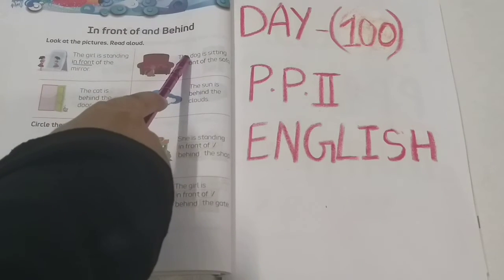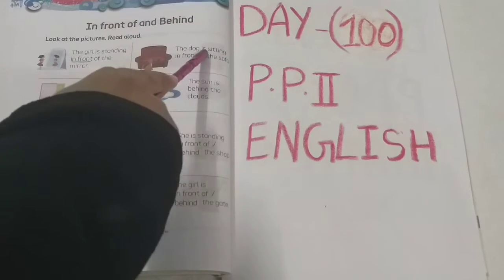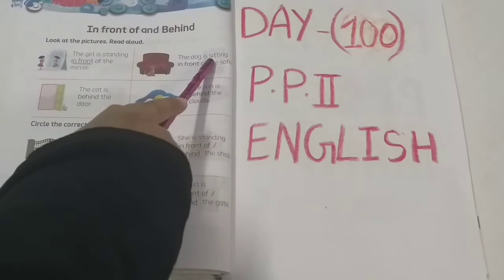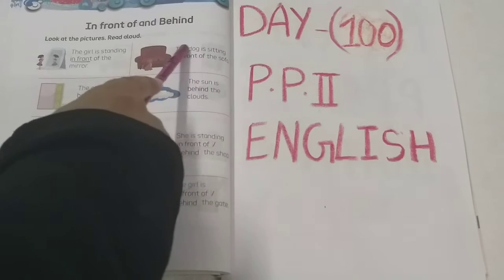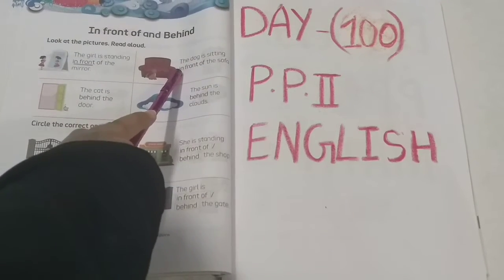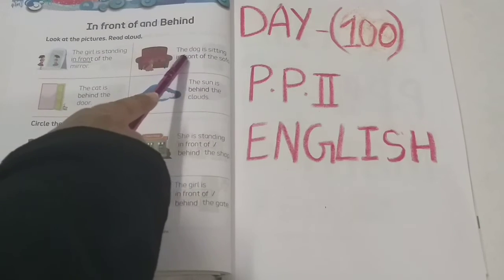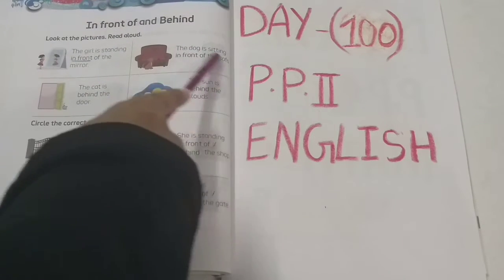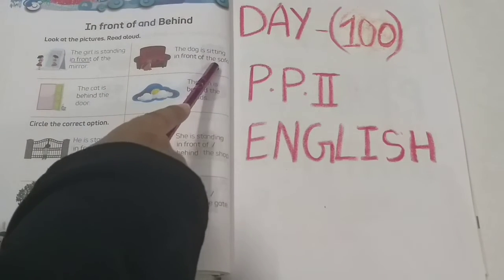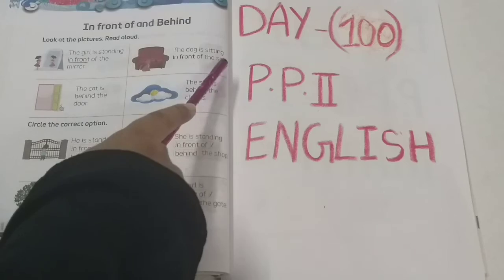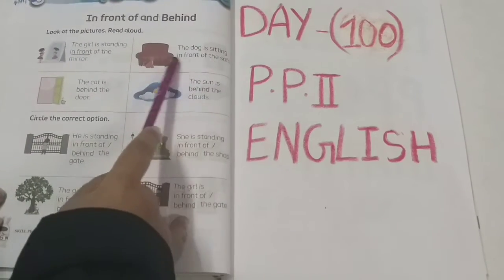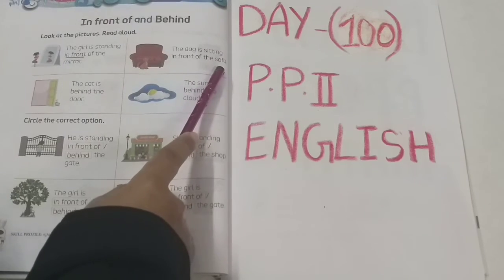Okay children, see the next sentence. The dog is sitting in front of the sofa.